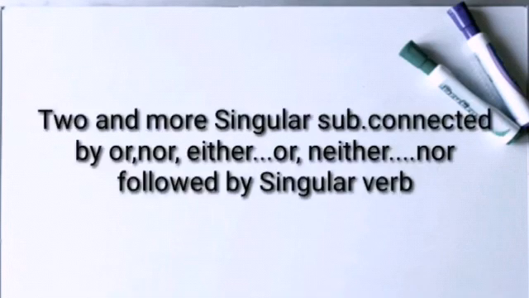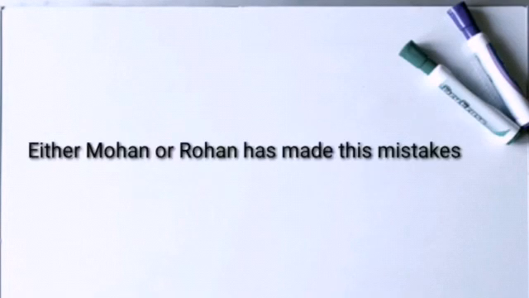Two or more singular subjects, when connected by or, nor, either or, neither nor, always take a singular verb. For example, either Mohan or Rohan has made this mistake. Neither he nor I was mistaken.